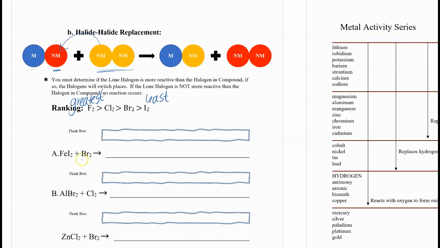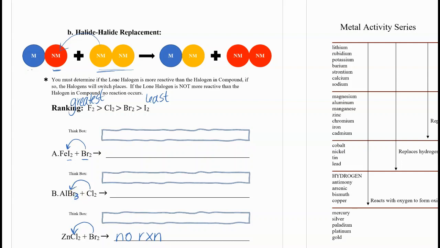So when you're looking, bromine, iodine, will bromine replace iodine? And the answer is yes, bromine is more reactive. Will chlorine replace the Br? Yes, it's more reactive. Will the Br replace the Cl? The answer is no. No reaction. Let's look at B. There seems to be a typo on B. That should be a 3.